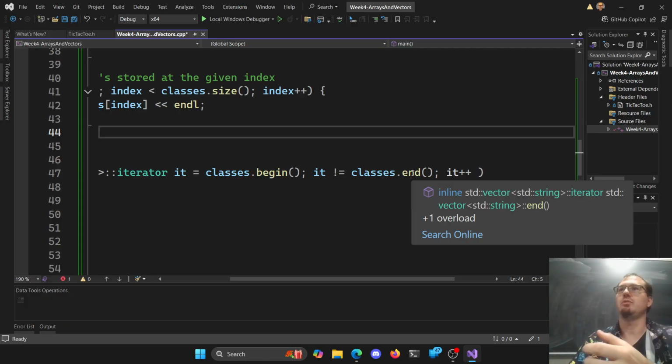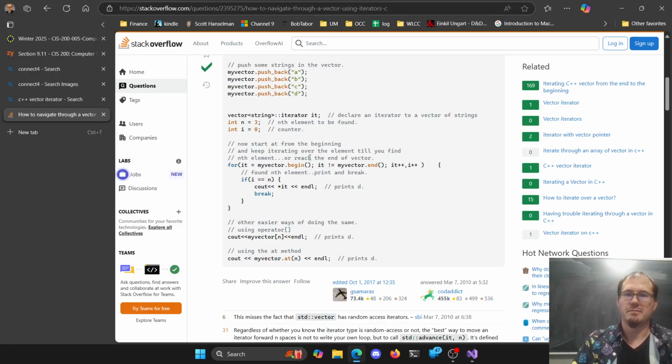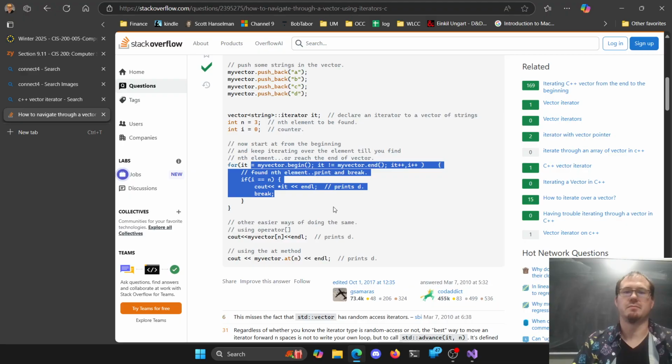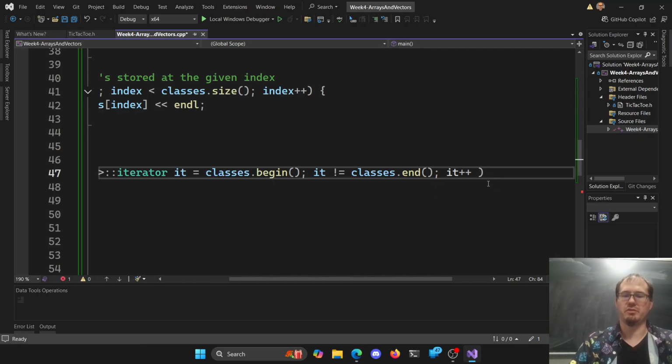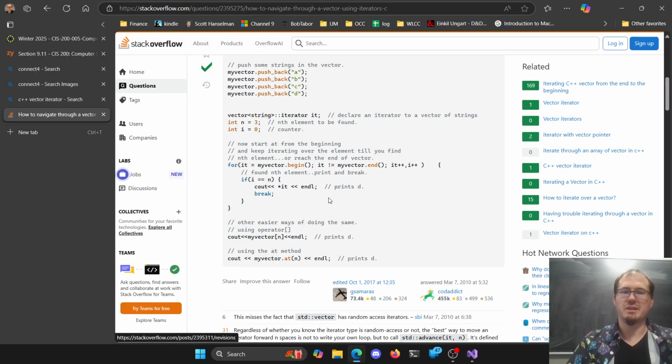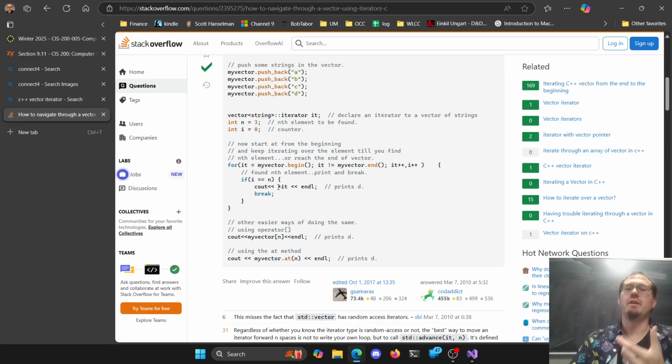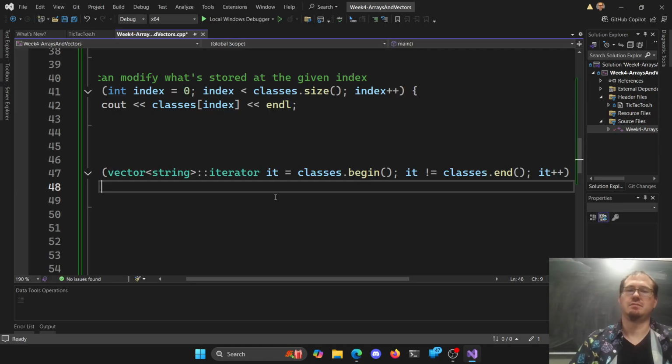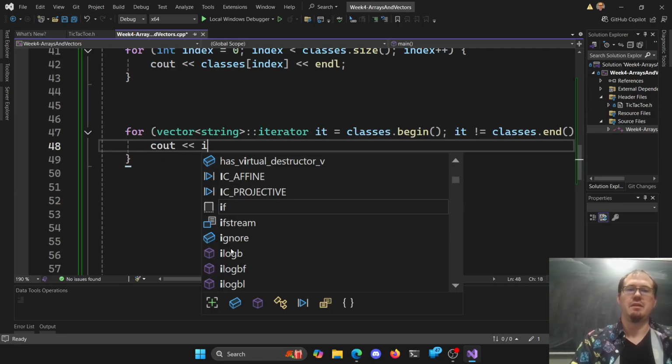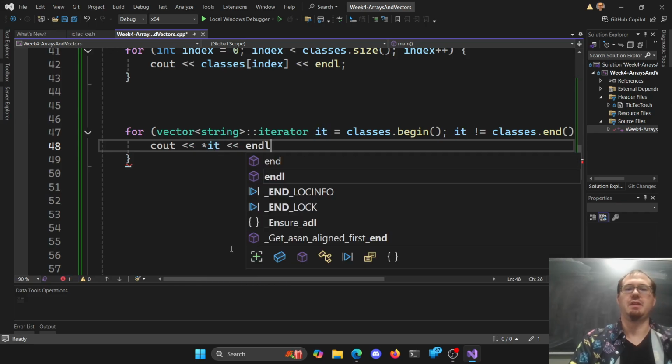So eventually you get to the end, which means you've read everything, right? You don't have to go as long as you're less than or equal to the end. You just go until you're not the end. Iterator plus plus. Awesome. We can go through and print things out here. To get the particular item, though, it's a little bit weird. We dereference it. This is essentially a pointer, right? So we're saying, what does that thing point at? Then we cout the dereferenced iterator and an endl here.